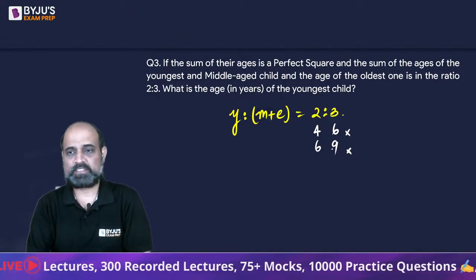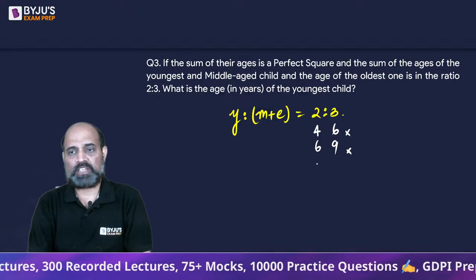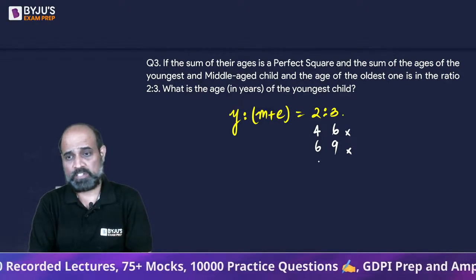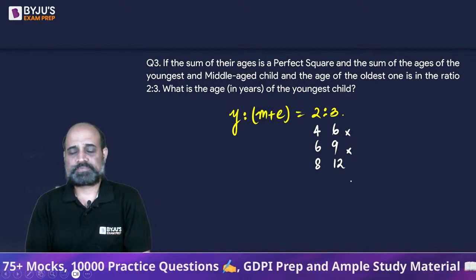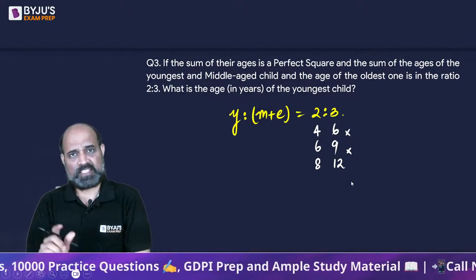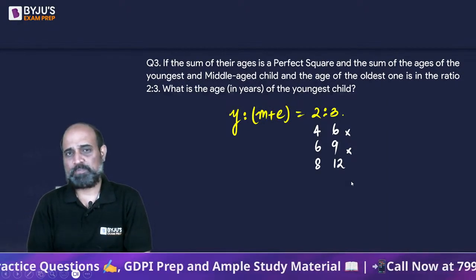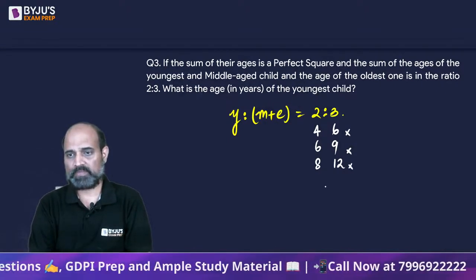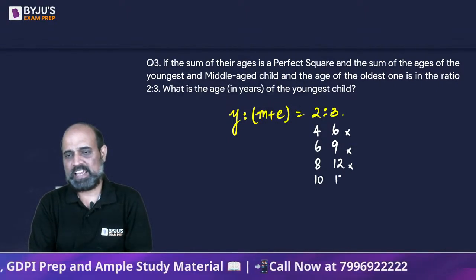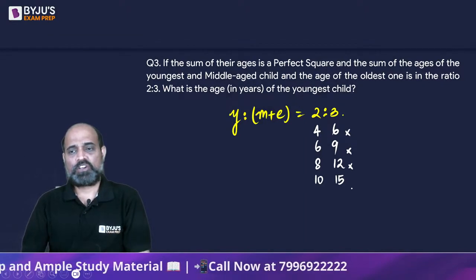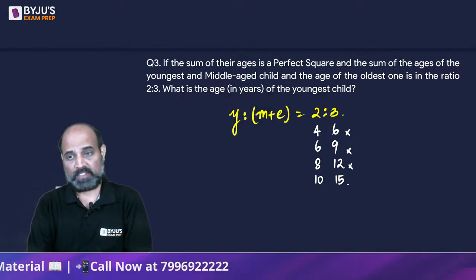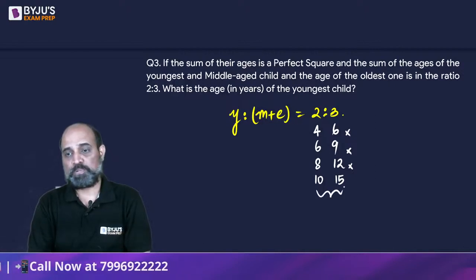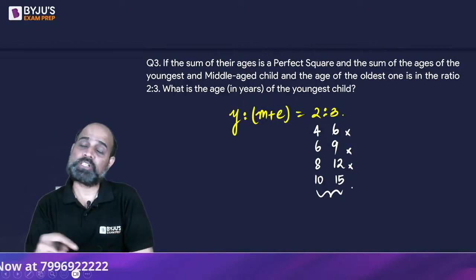Won't make sense. Next, what we can do is make it 4 times. So we will have 8 and 12. Is their sum going to be a perfect square? 8 plus 12? No, it's 20. Next we can take is 10 and 15. So 10 plus 15, is it a perfect square? Yes, right? Now, their product should also be equal to 360.